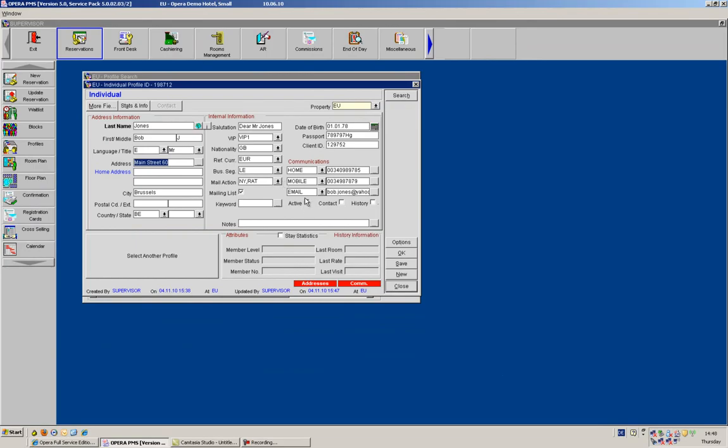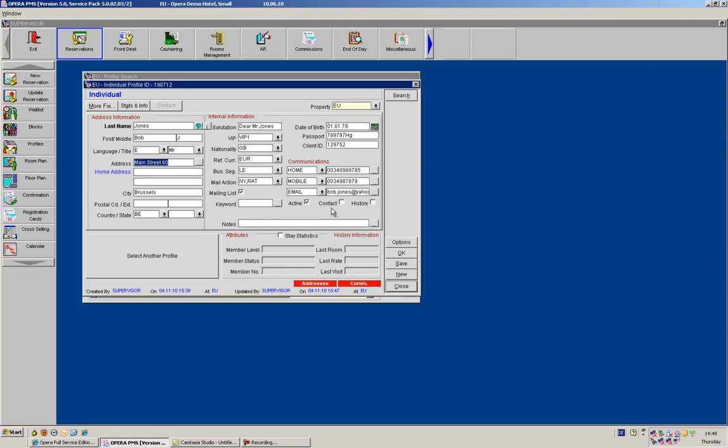After my communication methods, I have the active flag, the contact flag, and the history flag. By default, all profiles will be set to active. That means that this profile is still in use. If a profile is not being used, then we should set it inactive, and we would strongly suggest not to delete any profiles, because in deleting profiles we are also deleting the history that goes with that profile.